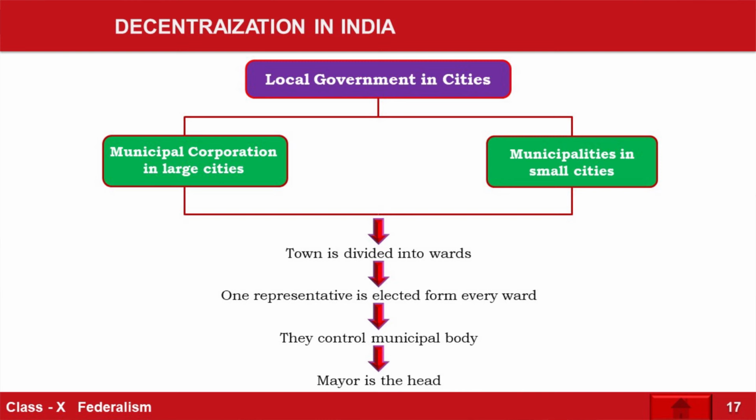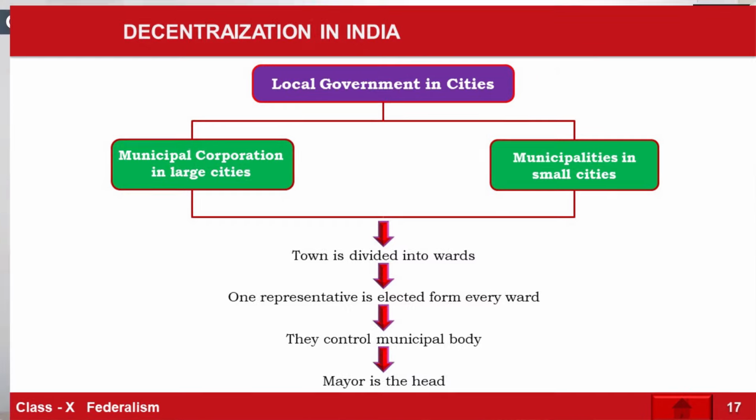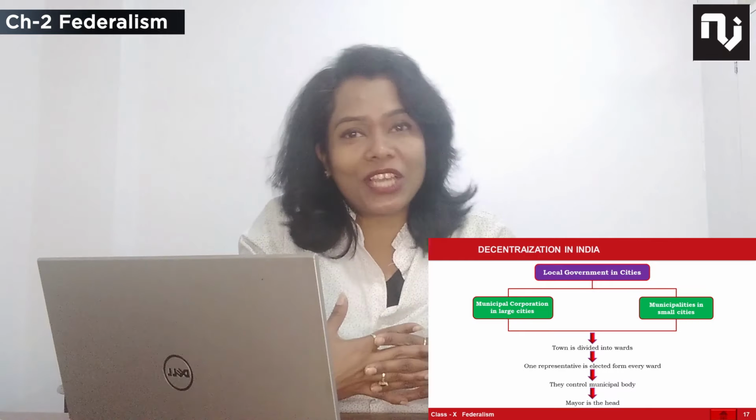Assume there is a broken road near your house. You will not go to the central level. For that you have to go to the local government and ask them to please repair it. If there is some problem of water supply or any kind of law handling issues, you have to go to the local police or the MC department to get your issues mended. Correct? So this way the third level is introduced in India and functioning very well. It has its own challenges also.